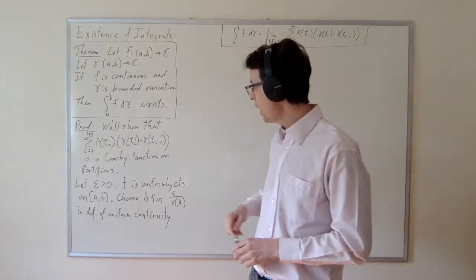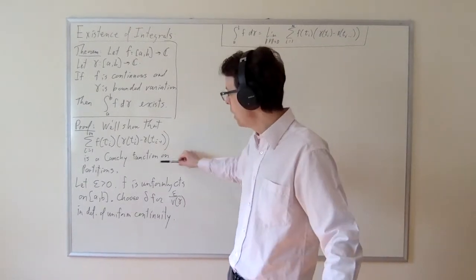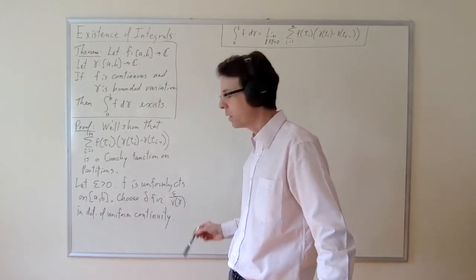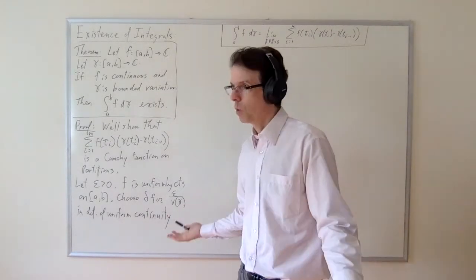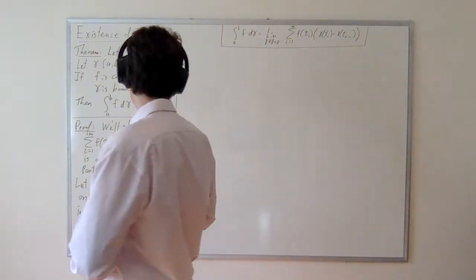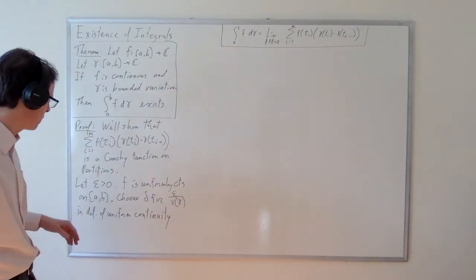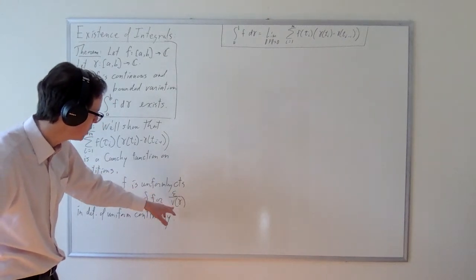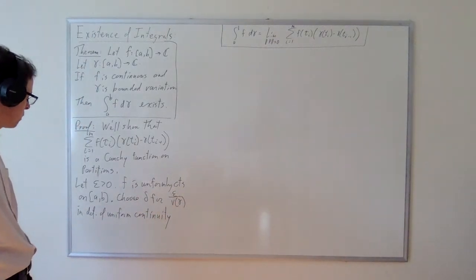Now, notice here that I have implicitly used the bounded variation of gamma already in this proof. I'm obviously using the continuity of f, but maybe it's less obvious that I'm using the fact that gamma is bounded variation, because I'm dividing by the variation of gamma, which presumes that it's a number. It can't be 0. Actually, if the variation of gamma is 0, everything is trivial. So let's just assume that the variation of gamma is not 0. So we're dividing by a positive real number, and we're taking for granted that it's not infinity, so we don't have to worry about that.